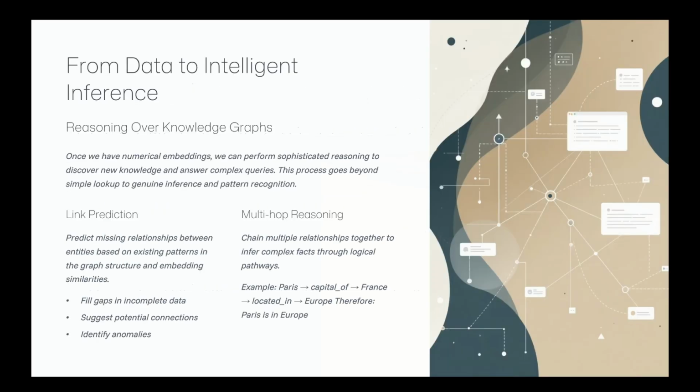Once everything is in numbers, we can actually reason over the graph. That means predicting the missing links, filling the gaps, or chaining the facts together. For example, if we know Paris is the capital of France and France is in Europe, we can infer that Paris is in Europe. This is multi-hop reasoning. That is how we move from just storing data to actually making intelligent inferences.